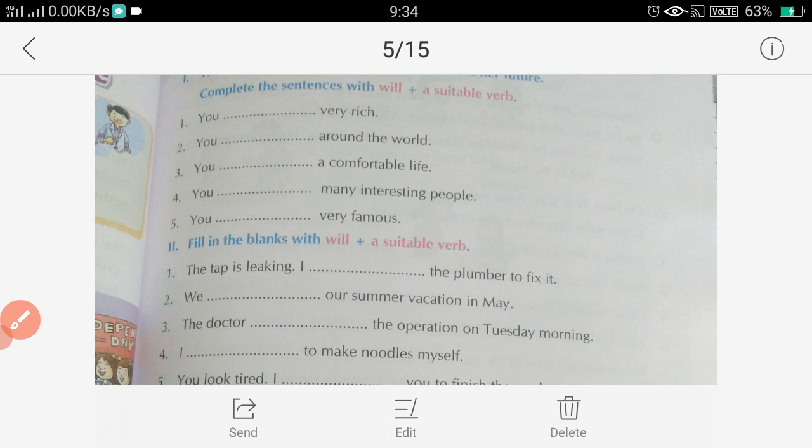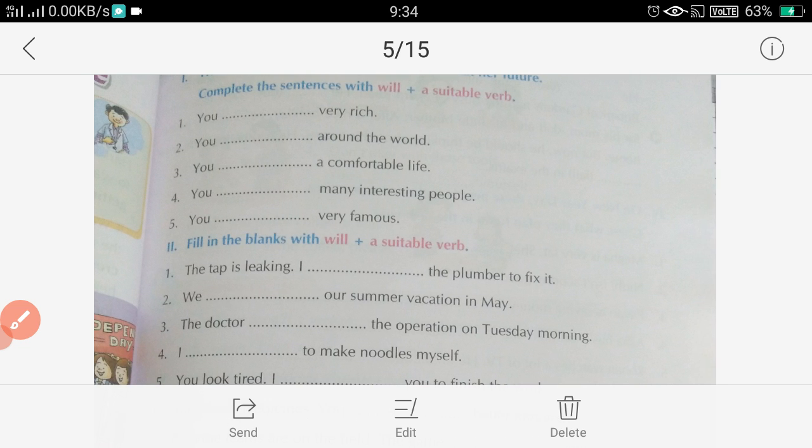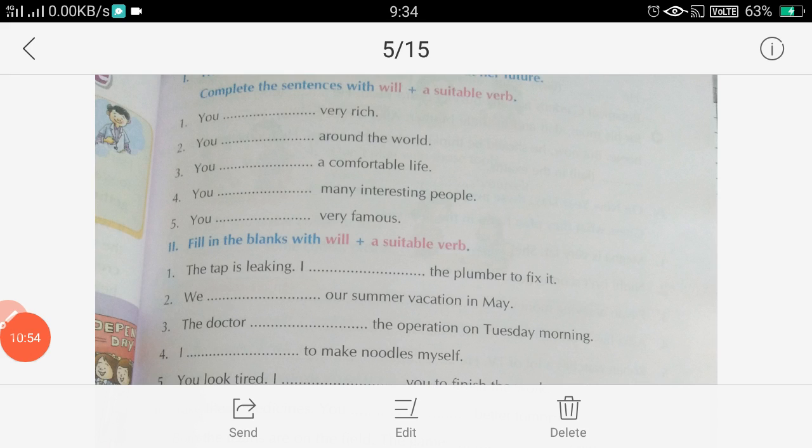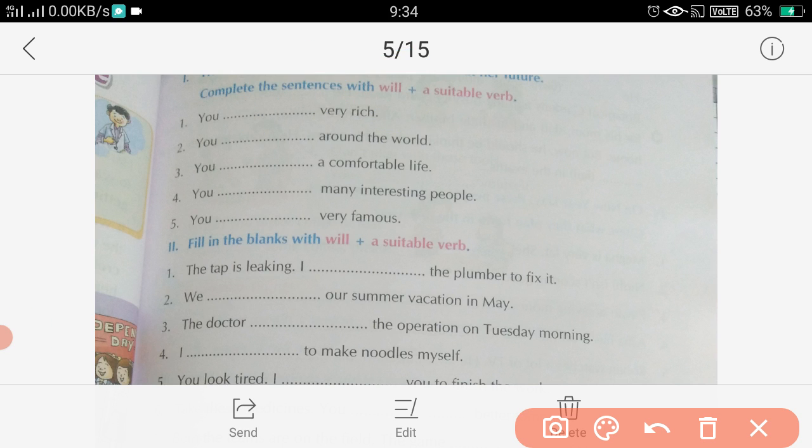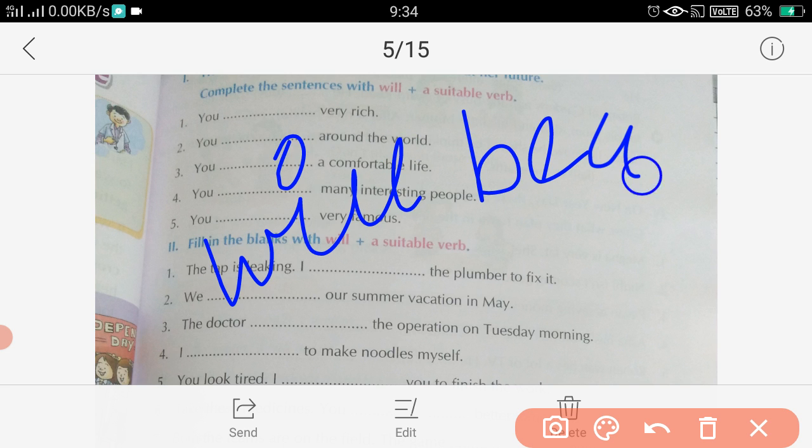So here in simple future, which form of a verb do we use? We use V1, right? So you will become very rich. I hope you got this.